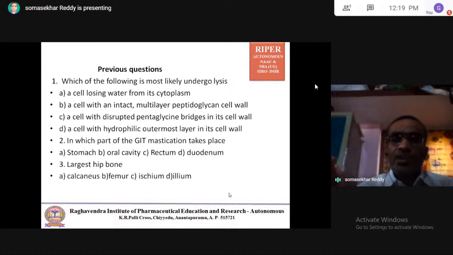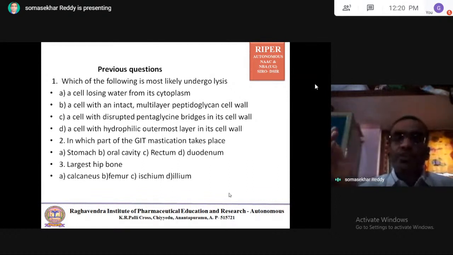it has a higher concentration of solutes and less water. That is called hypertonic. So when our cell is placed in the hypertonic solution, which has less water and more solutes, our cell has more water with respect to the hypertonic solution.